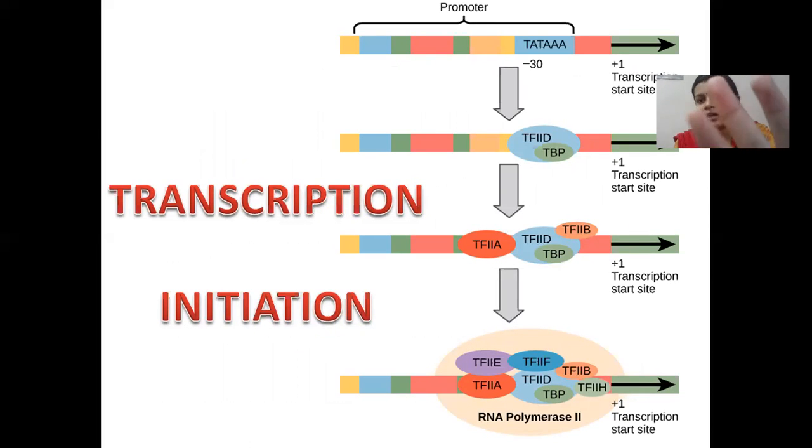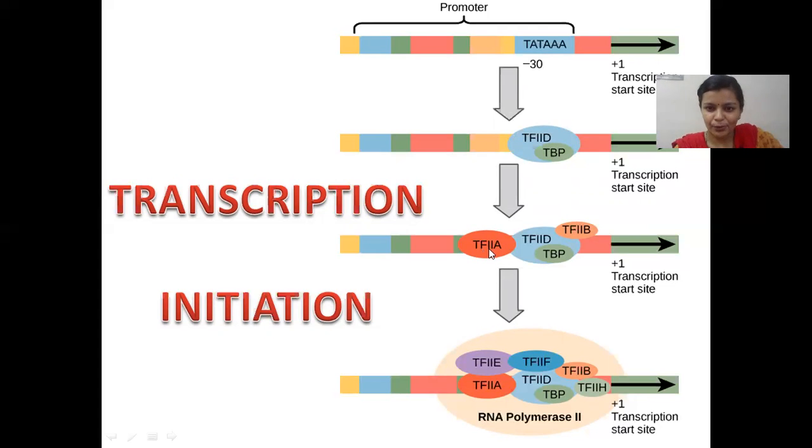So likewise, we have these. This is the TATA box located near the -30 region. This is the transcription start site, and downstream of the transcription start site, we have the actual gene. Upstream of this region, we have the -30 site, and there may be other upstream promoter elements as well.